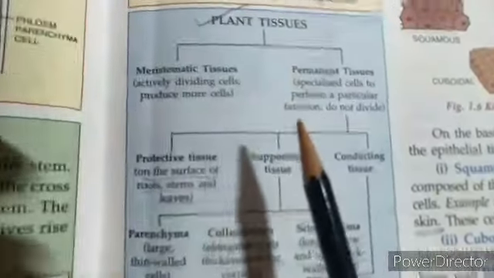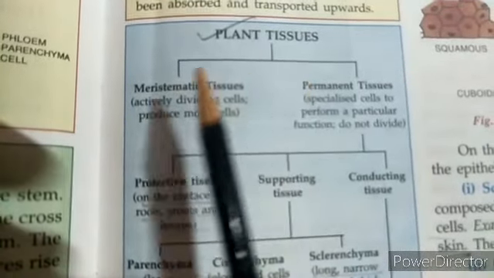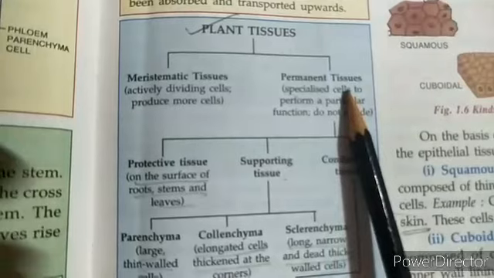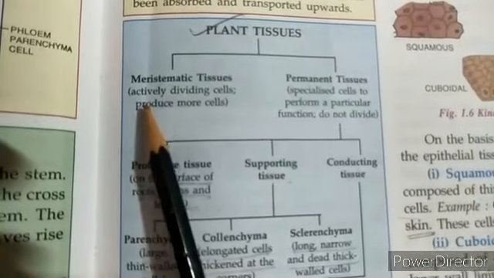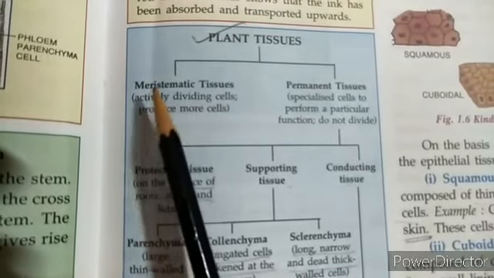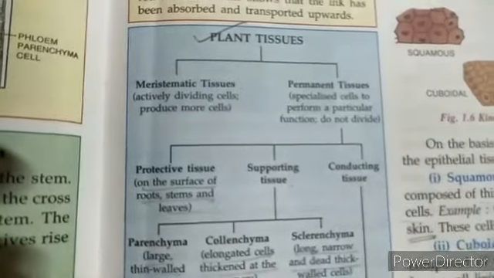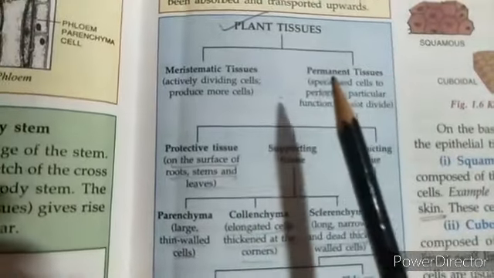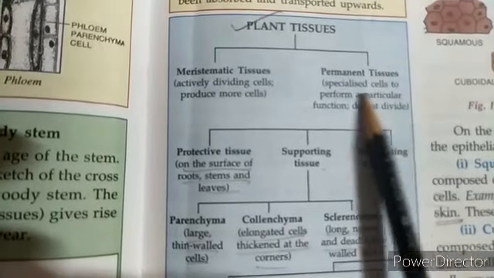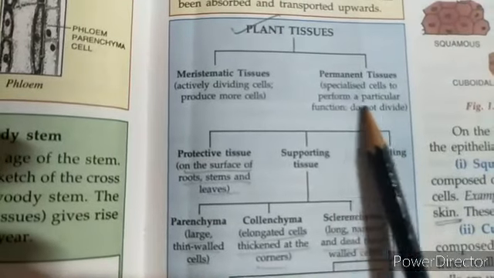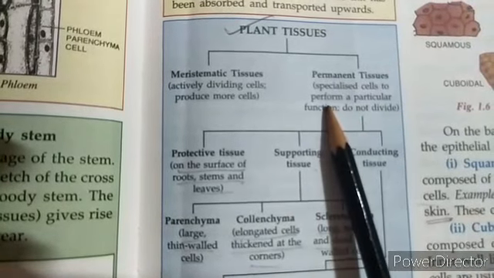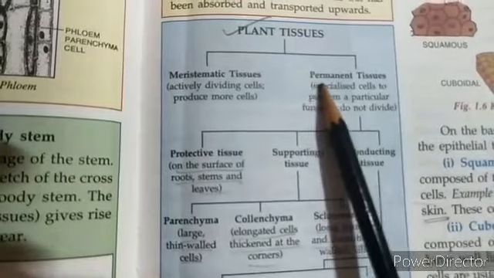If we look a little closely here, plant tissues are divided into meristematic tissue and permanent tissue. Meristematic tissue means actively dividing cells. They produce more cells by dividing. So in meristematic tissues, cell division is taking place. Whereas permanent tissue cells are specialized cells. They perform a particular function and they do not divide.